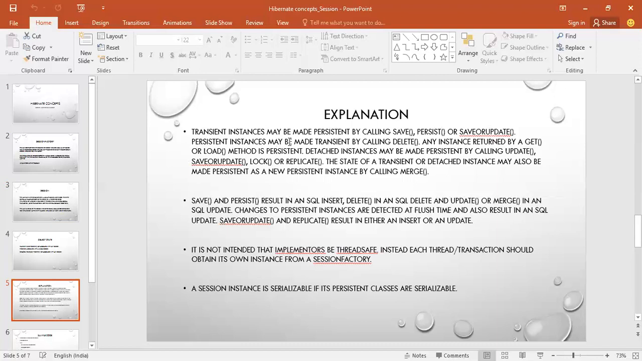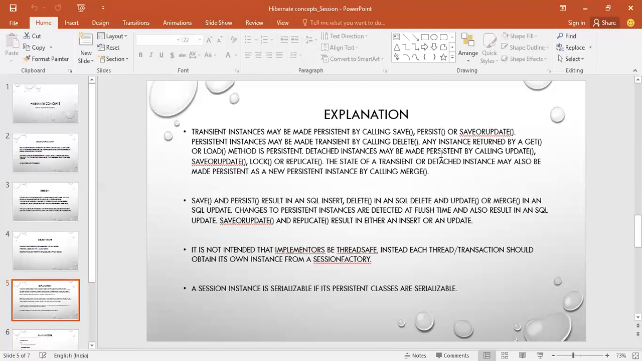A persistent state may be made transient by calling delete on any instance loaded by the get or load method. So it will go from a persistent to a transient state.